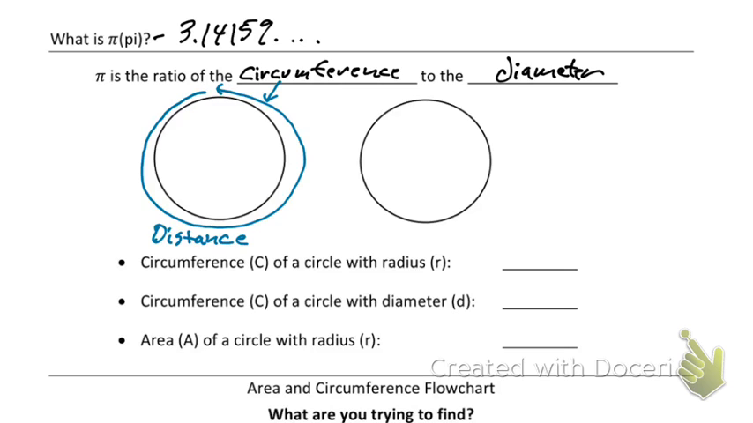Now, if I draw a line that goes through the center of a circle, we draw a line through here, I am now drawing a diameter. That whole thing is my diameter, and half of it will be our radius. So we have a diameter, we have a radius, and we have a circumference.